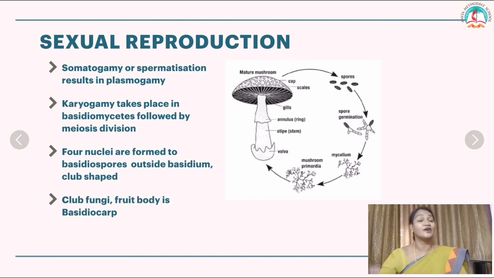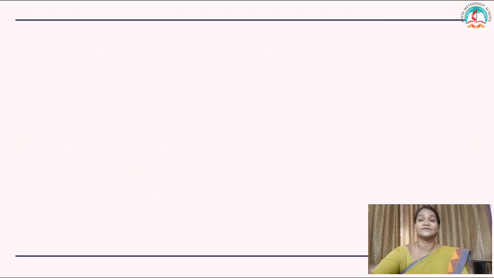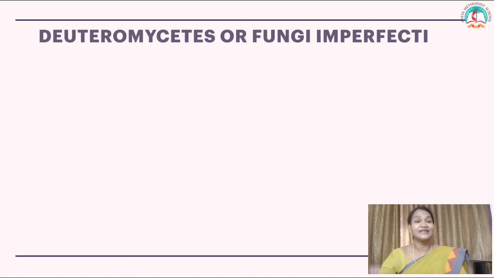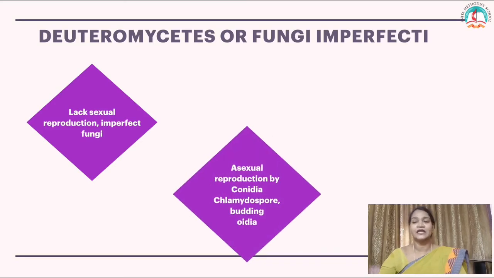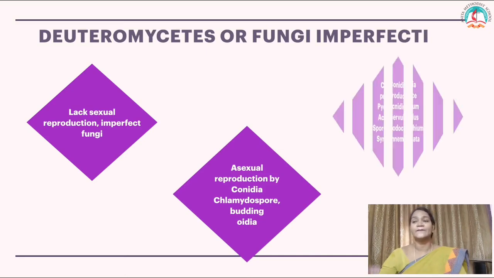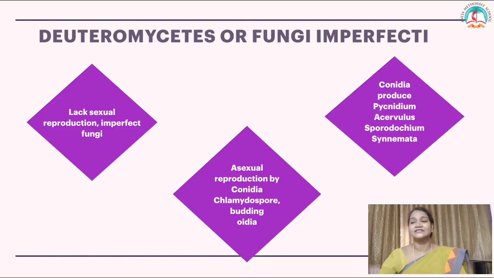Next one is called Fungi imperfecti, also called Deuteromycetes. Because they lack sexual reproduction, they are called imperfect fungi. Asexual reproduction by conidia, chlamydospore, budding and oidia. Conidia produce pycnidium, acervulus, sporodochium as well as synnemata.